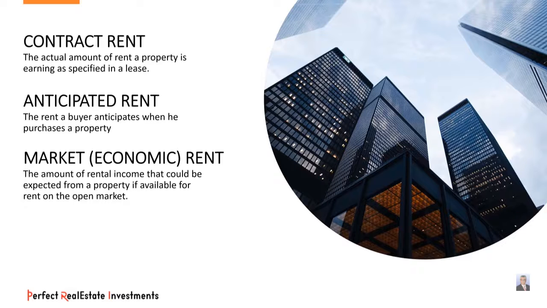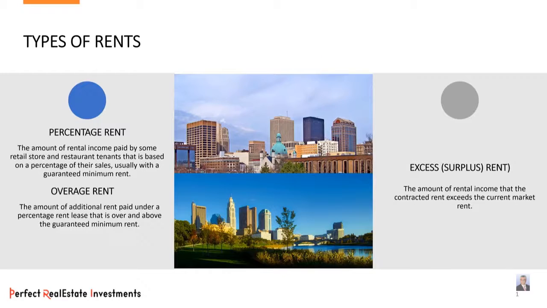Percentage rent is the amount of rental income paid by some retail stores and restaurant tenants that is based on a percentage of their sales, usually with a guaranteed minimum rent. When additional rent is paid under a percentage rent lease that is over and above the guaranteed minimum rent, it is called overage rent. When the contracted rent exceeds the current market rent, it is called excess or surplus rent.